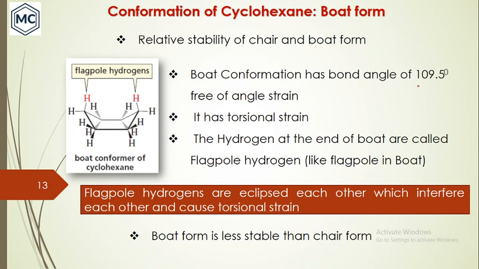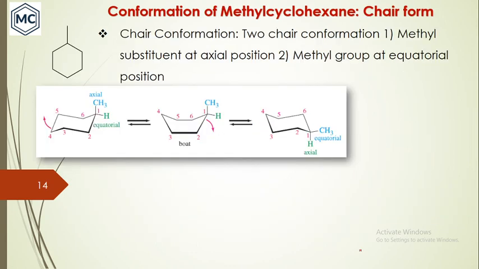Even though it has 109 degrees and is free of angle strain, at the same time it has torsional strain. This torsional strain is due to the hydrogens at the flagpole position. So the flagpole hydrogens are eclipsed to each other, which interfere with each other, and it causes torsional strain. Hence, the boat form is less stable than the chair form.